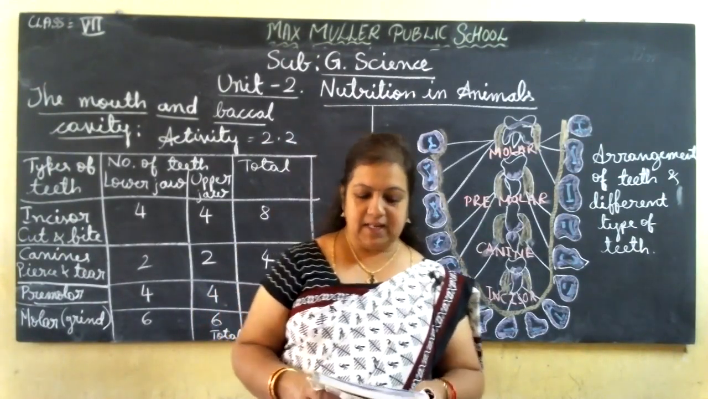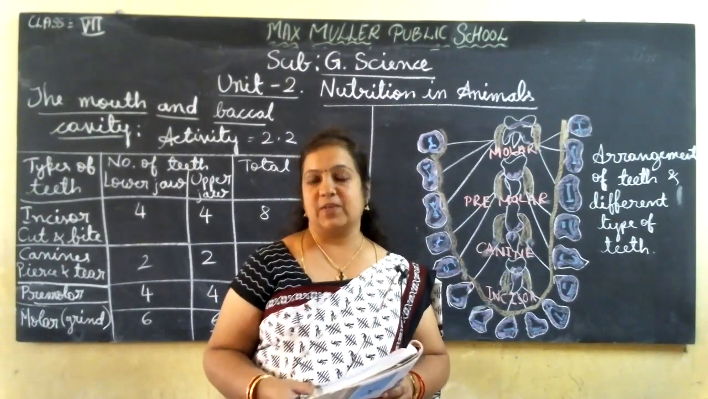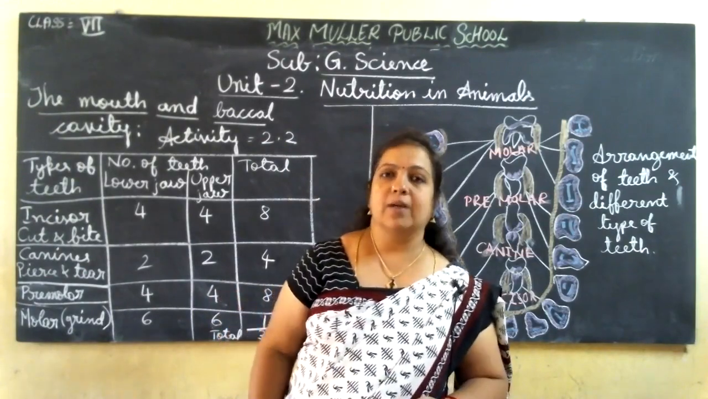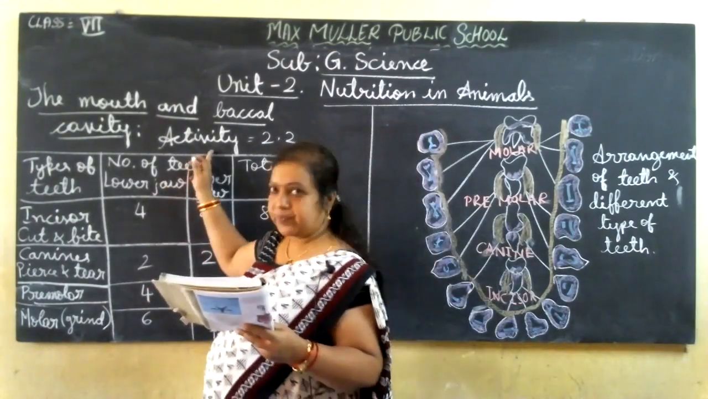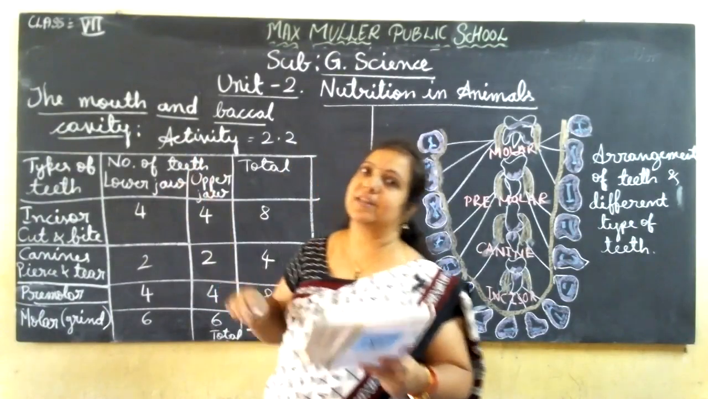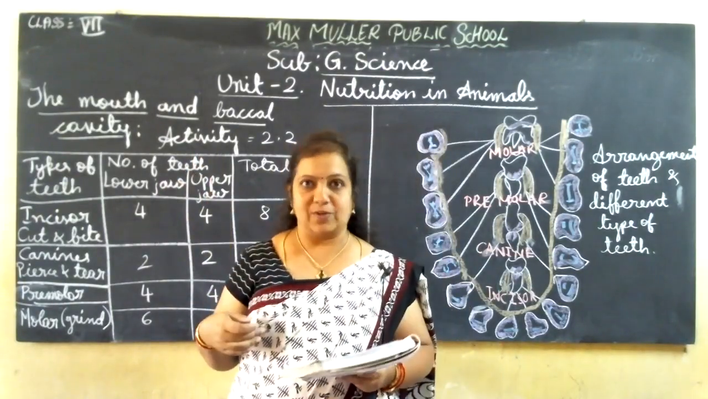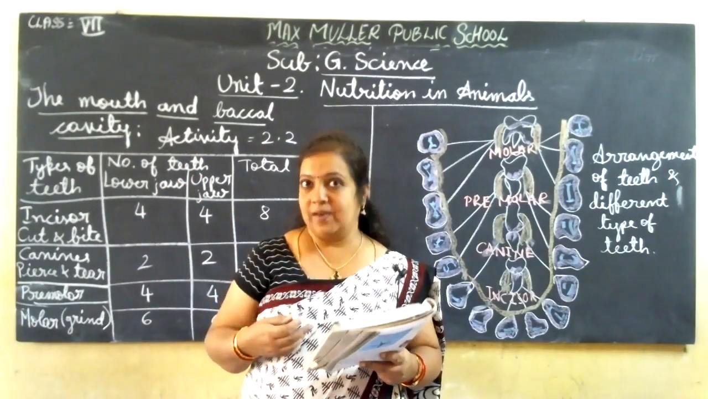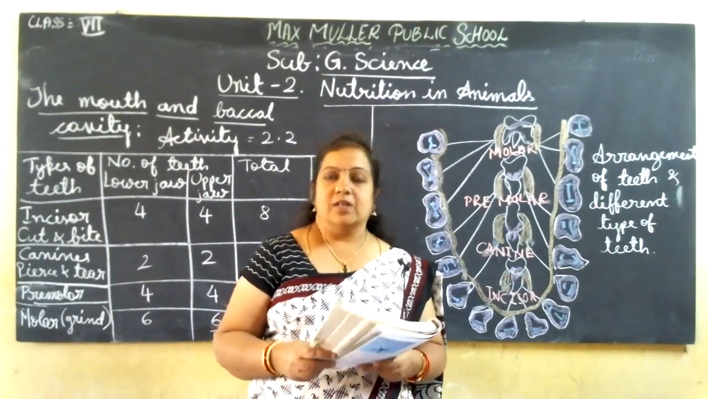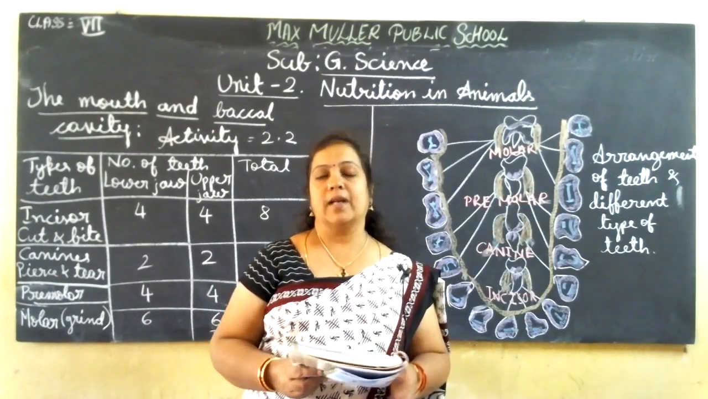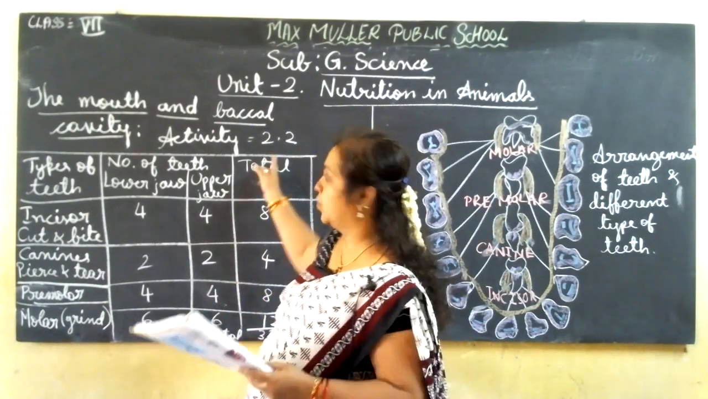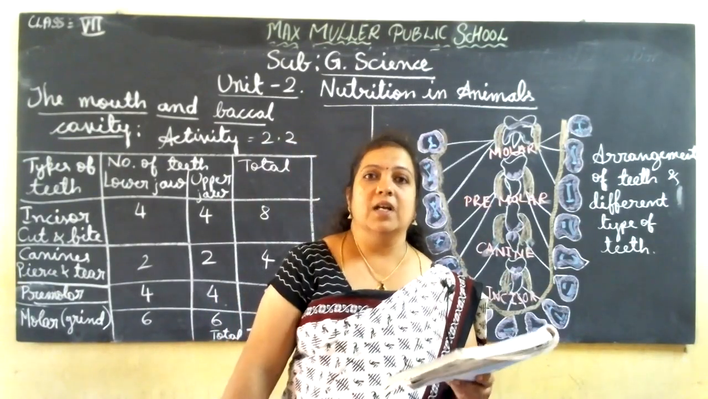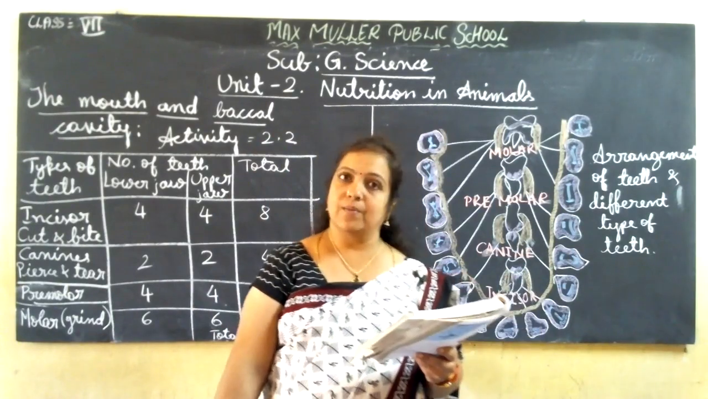Now we will study the different forms of teeth which are present in our buccal cavity. Okay, so let me talk about activity 2.2. I told you to check how many teeth are there inside your mouth, what different types there are, and what their shape is. Everything you check yourself, I told. Related to that, an activity is given here, activity 2.2. Here we are trying to find out the different types of teeth in our mouth.